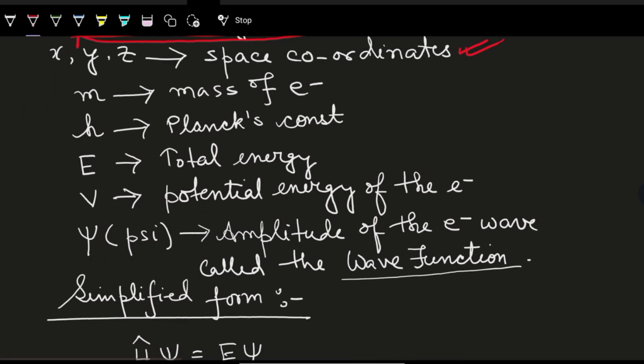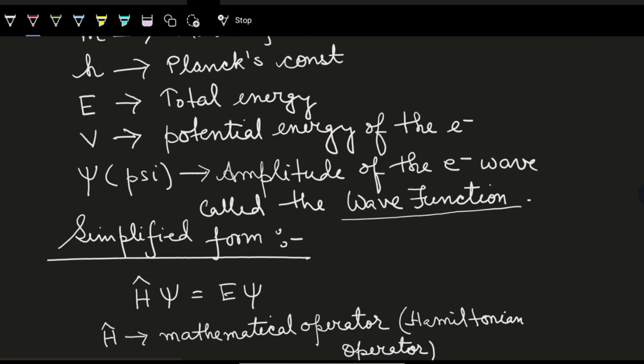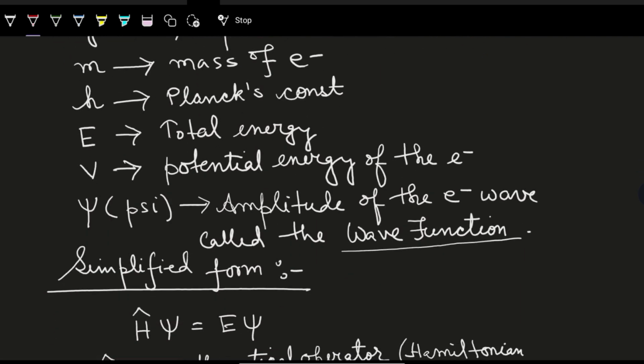Now, here you have seen the function psi everywhere in the equation. Psi is the function, and it's the amplitude of the electron wave, called the wave function.